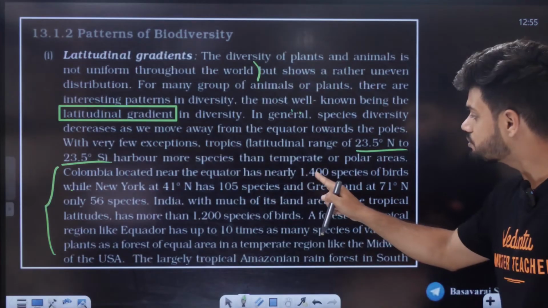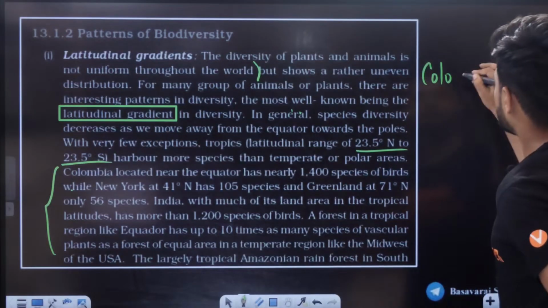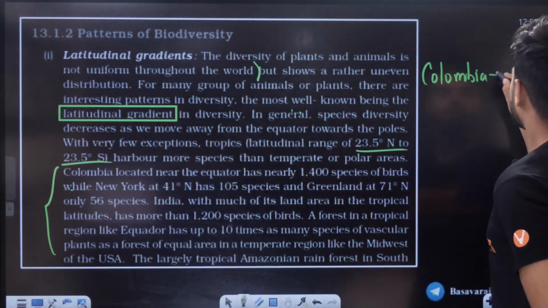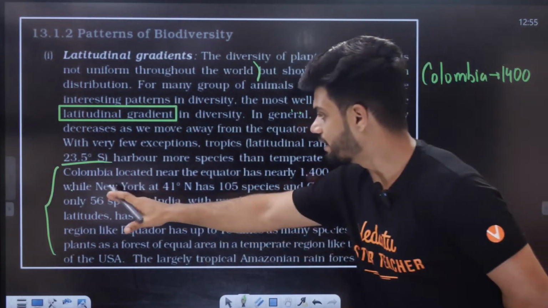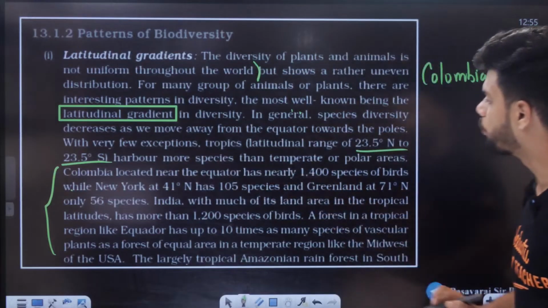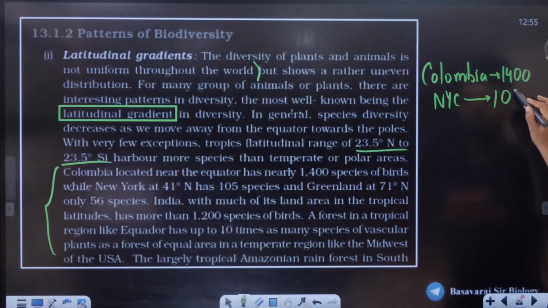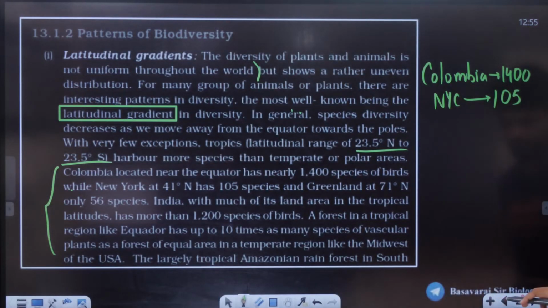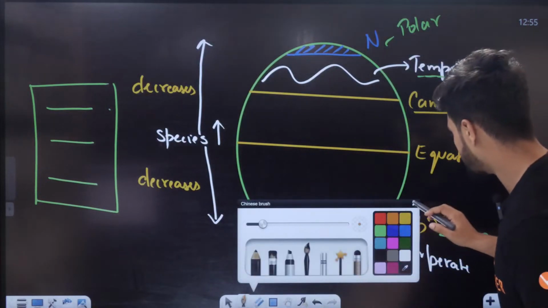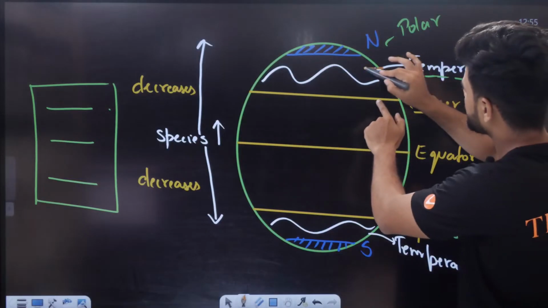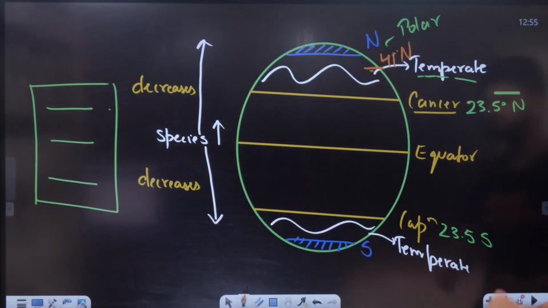It has nearly 1,400 species of birds. So Colombia, students, has around 1,400 species of birds, while New York at 41 degrees north has around 105 species of birds. And if you look at this map right here, 41 degrees to the north, where do you get it? This is 23 somewhere here, so 41 degrees to the north, we find New York somewhere there.